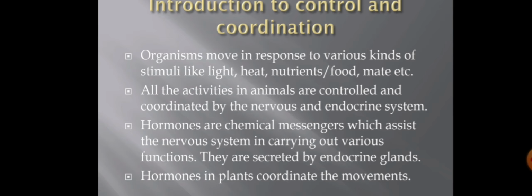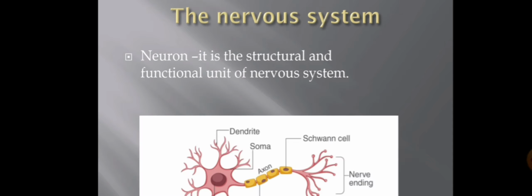our endocrine system. Okay, so the endocrine system secretes special chemicals known as hormones, and they are also known as chemical messengers, which help the nervous system to carry out different kinds of functions in our body. These hormones are secreted by the endocrine glands. Like us, plants also have hormones, and these are also secreted by some special glands for their coordination and movement.